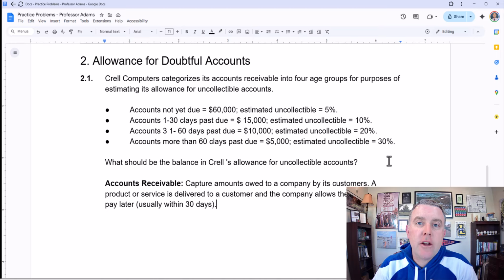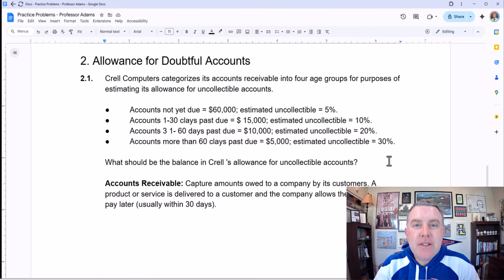And the financial accounting rules, which we call GAAP, generally accepted accounting principles, say that if it's unlikely for you to collect the money from the customer, you can't count that as an asset. So to address this rule, we have to estimate what portion of our accounts receivable will ultimately be uncollectible.